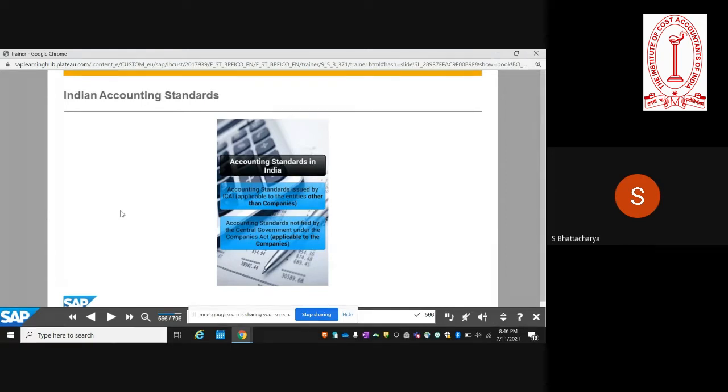companies, they operate under the boundaries of the Companies Act, which again mandates the use of the Indian accounting standards issued by the Institute of Chartered Accountants of India.